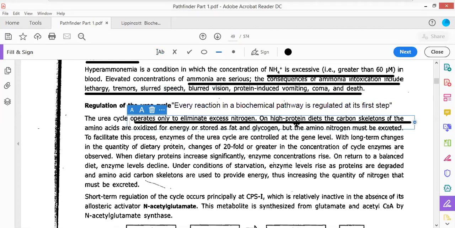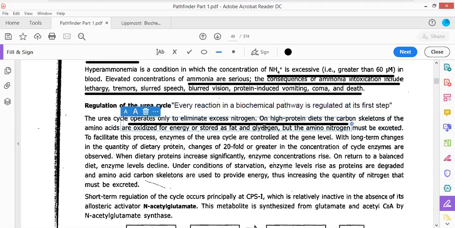On a high protein diet, the carbon skeletons of the amino acids are oxidized, or they are used in the cellular respiration pathway. But now what happens with the other molecules?